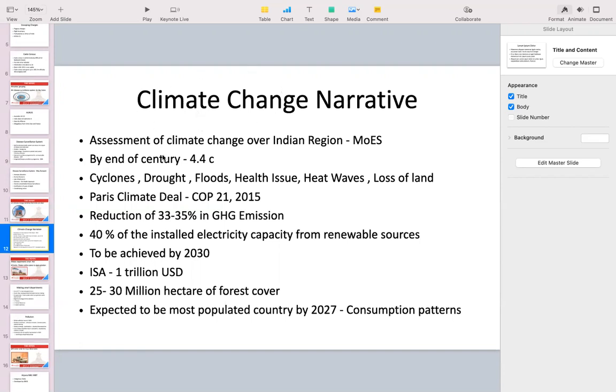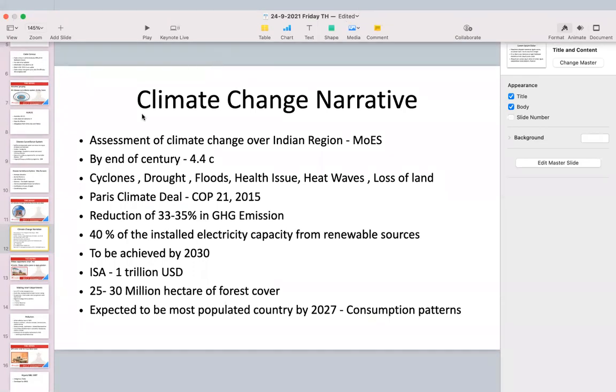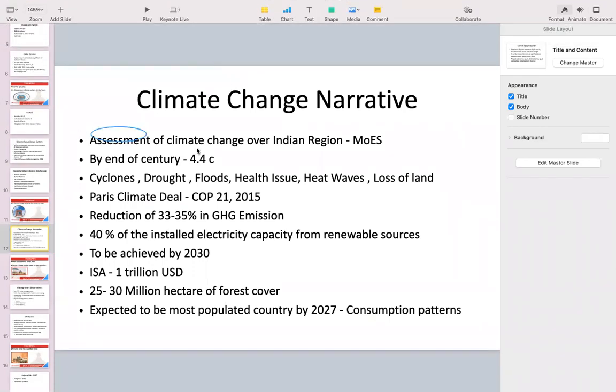Now, why is this news item in the news? The Ministry of Earth Sciences has released a report called Assessment of Climate Change over the Indian Region. It says that by the end of this century, 2100, the average temperature of this country will increase by 4.4 degrees Celsius. This is way too much. There will be many destructions, like more cyclones, more droughts, more floods, a lot of health issues, occurrence of heat waves, and loss of land due to coastal erosion. So that's why something needs to be done.